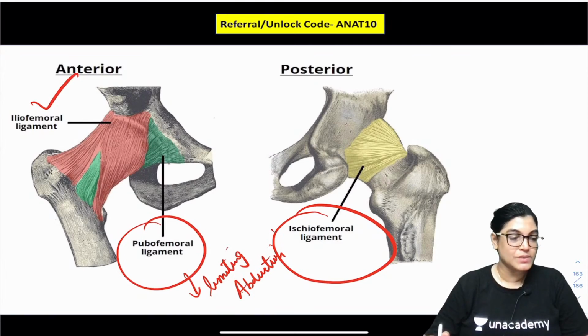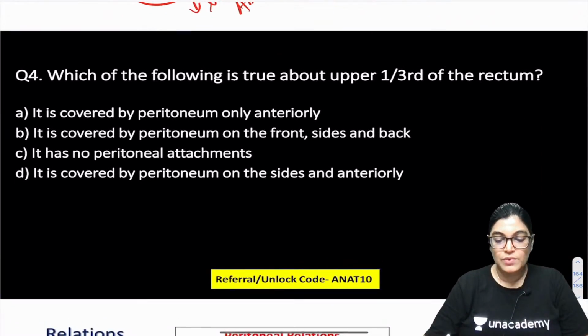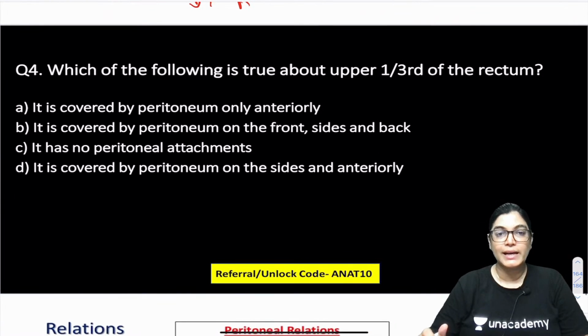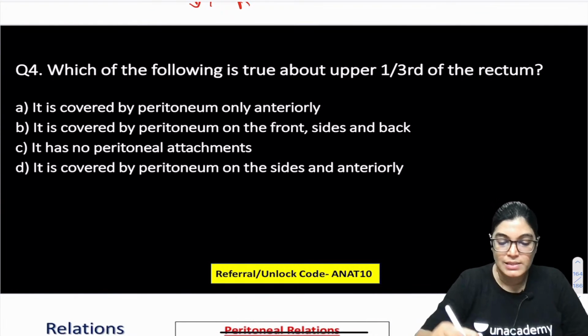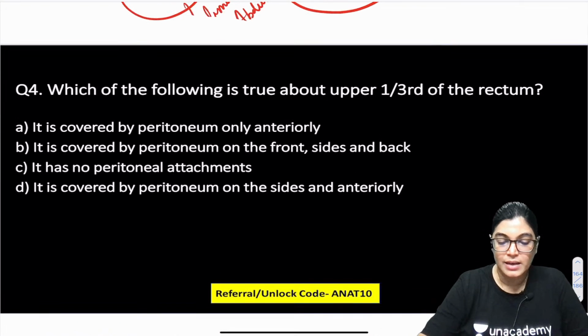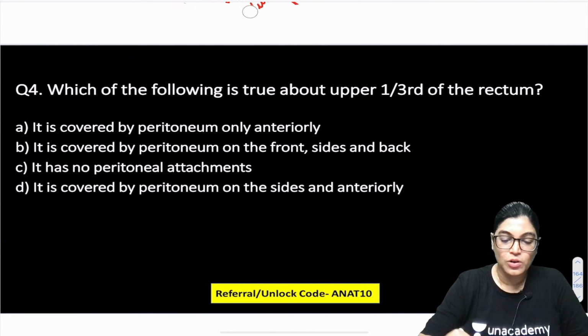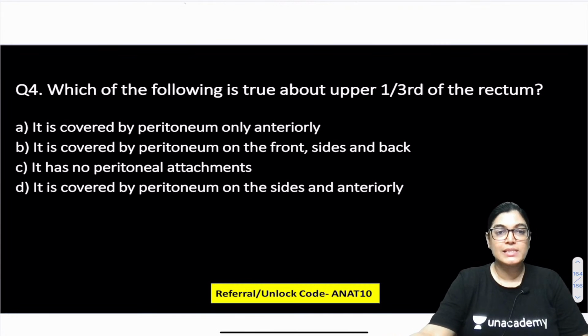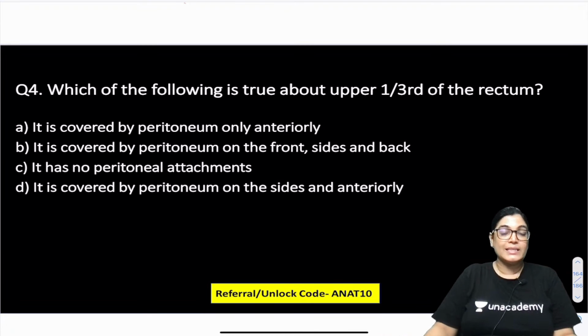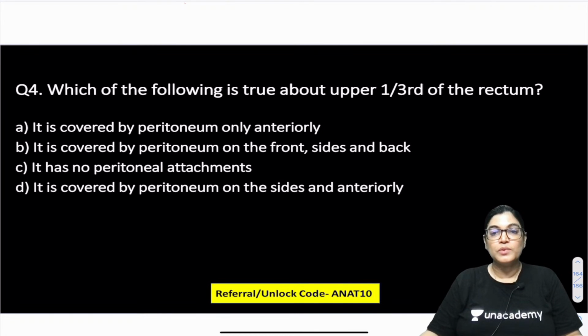Let's move on to the next MCQ, MCQ number 4. Which of the following is true about the upper 1/3 of the rectum? This MCQ is targeted at the peritoneal covering. The options are: it is covered by peritoneum only anteriorly; it is covered by the peritoneum on the front, the sides and the back; it has no peritoneal attachment; it is covered by the peritoneum on the sides and anteriorly.